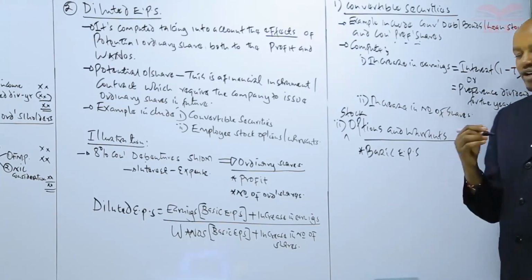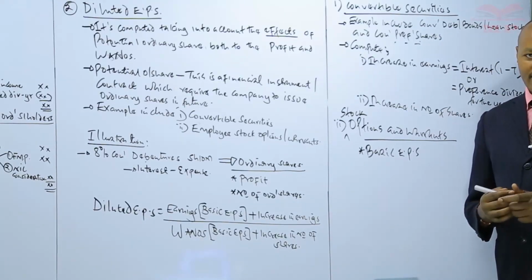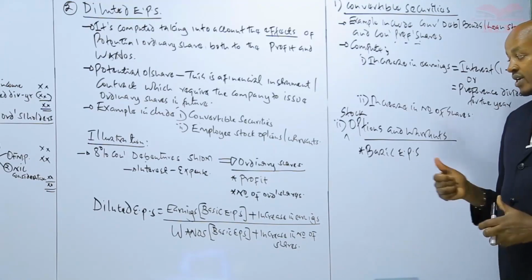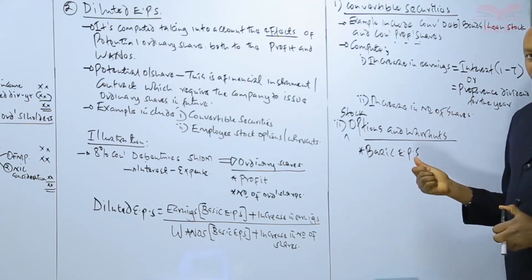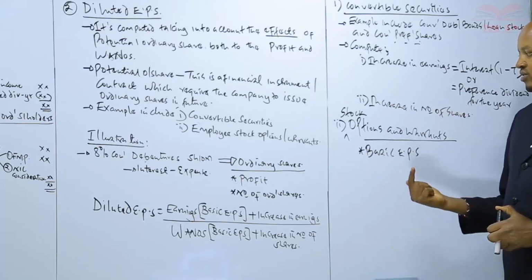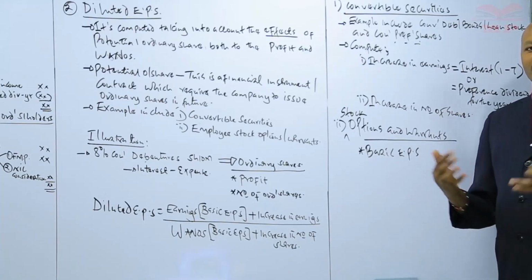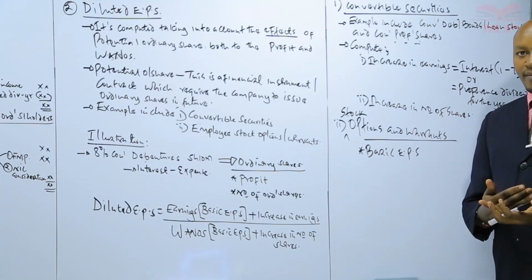we say that we use stock options and warrants whenever the employees have exercised their right in the course of the year. So that is when we use the stock options and warrants. And basically, whenever the employees exercise their option, they buy the shares of the company at a price below the market price.